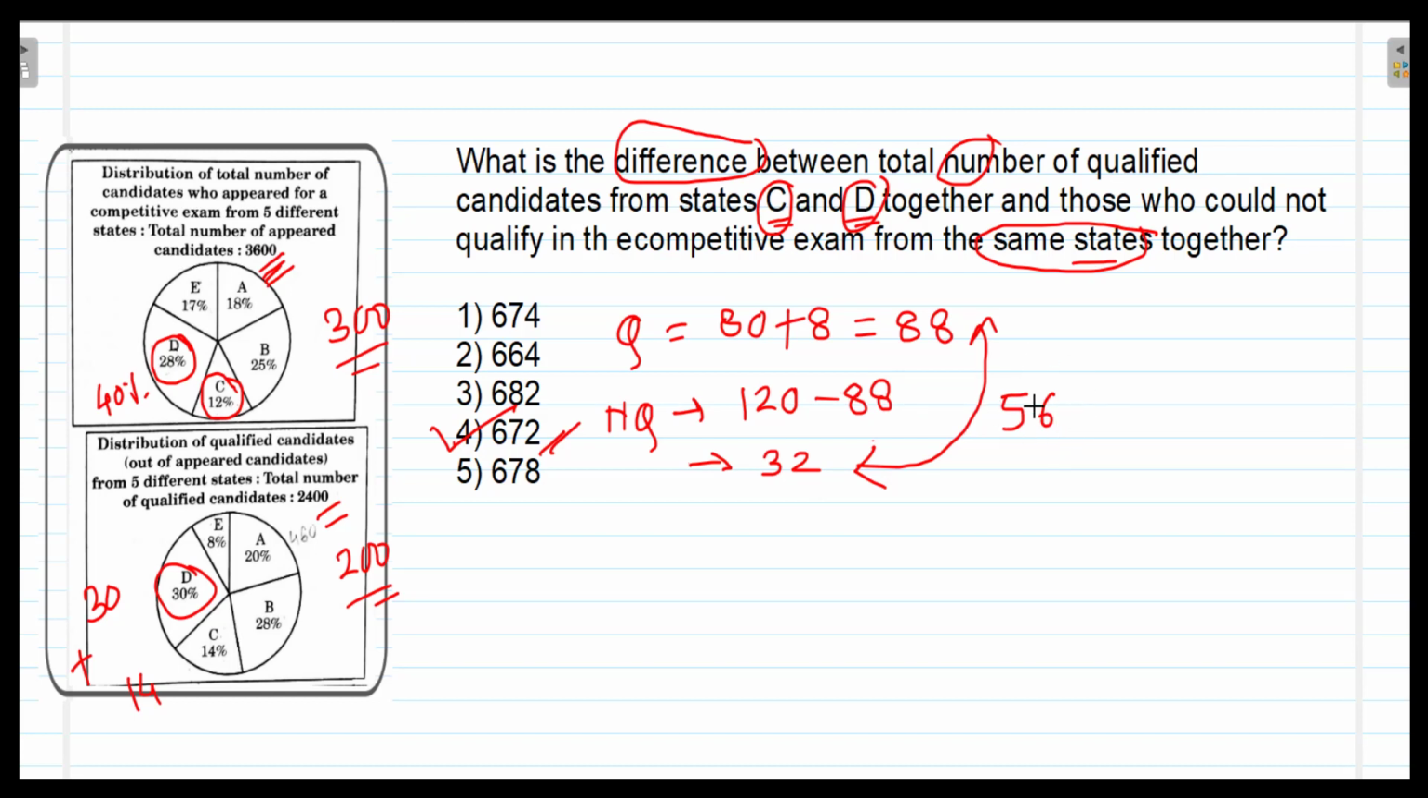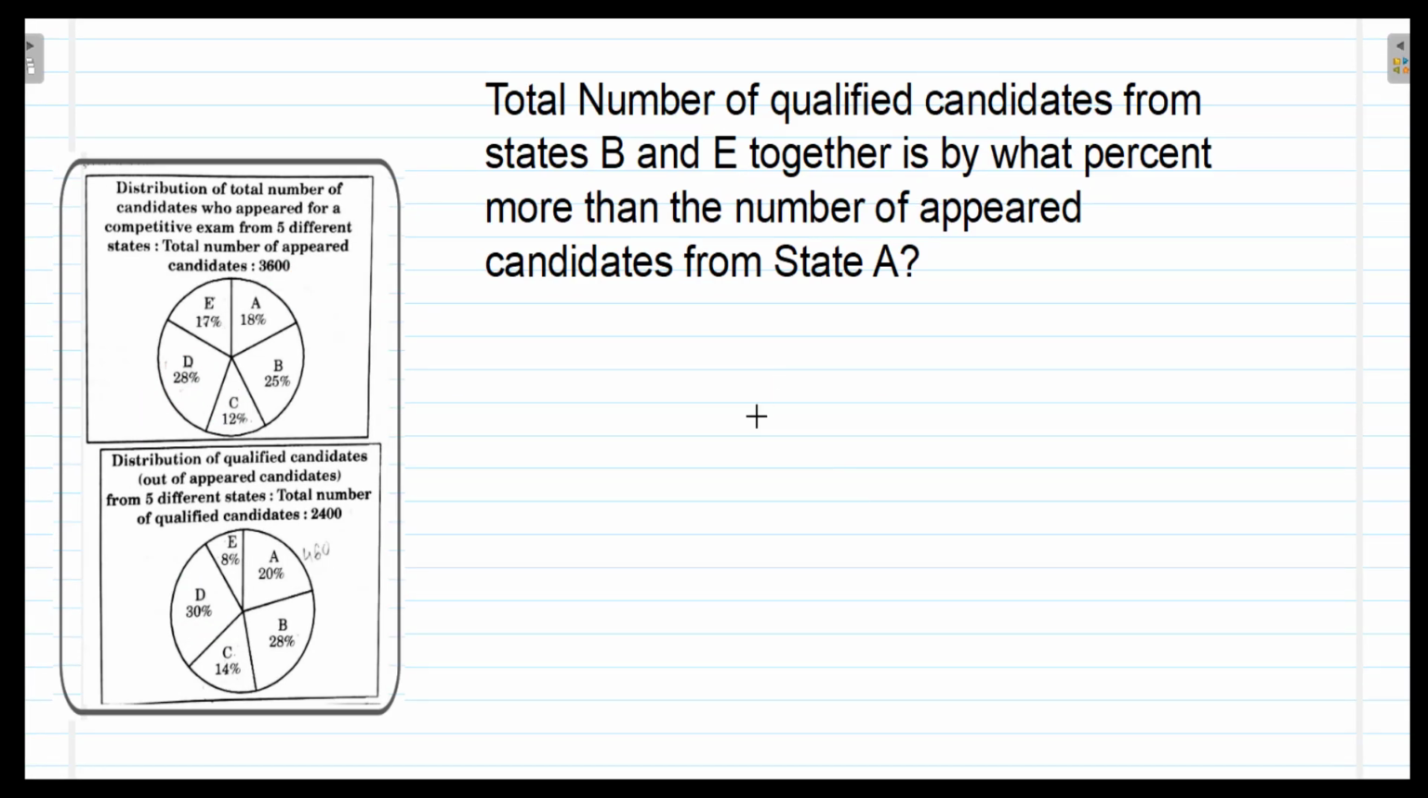But since this 56 we have calculated according to 300 and 200, and the actual numbers are 3600 and 2400, so to get the actual number we will have to multiply this by 12, and so it will be 672. So the difference between the total number of qualified candidates from state C and D together and those who could not qualify in the competitive exam from the same states together is 672. So the correct option is the fourth option, 672.